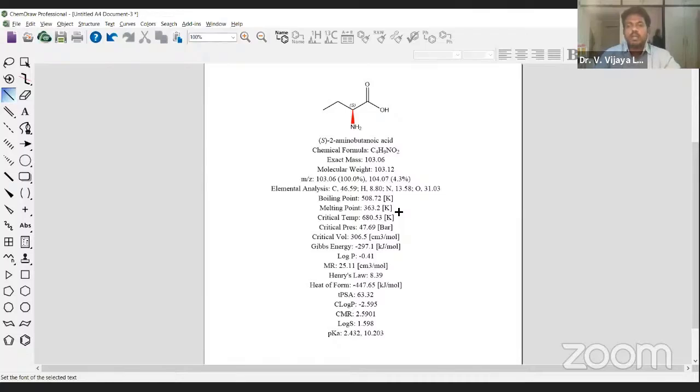Now let me recapitulate what we have finished in the last 3 days. This is the 4th day. So what are the 3 days? First day, I told you that there is a software which we can download. We have a trial version that is available. I focused on that, and I quickly went through all the menu bars present in ChemDraw. That was the essence of the first day's class.